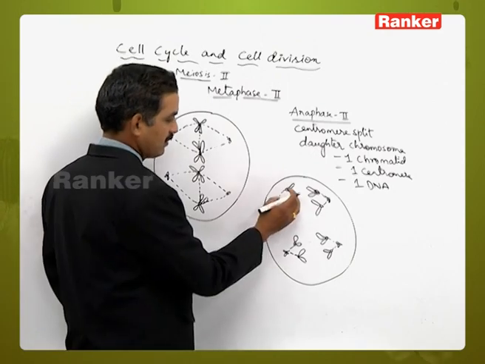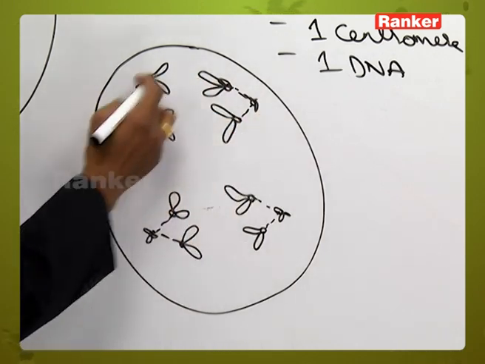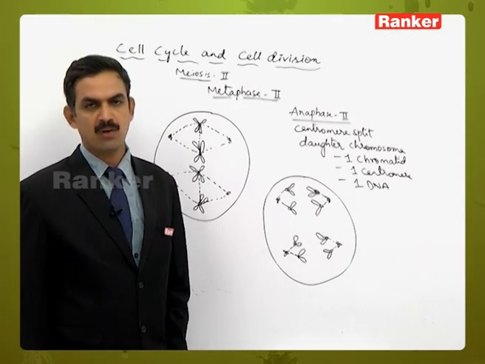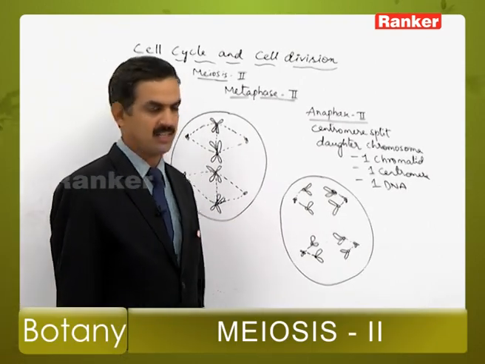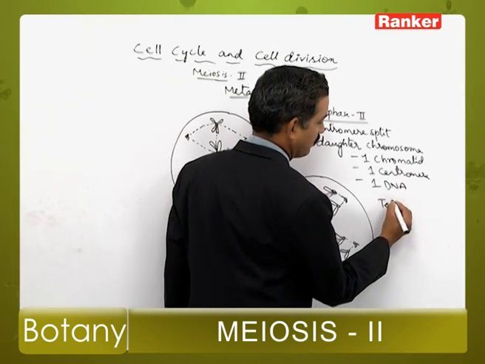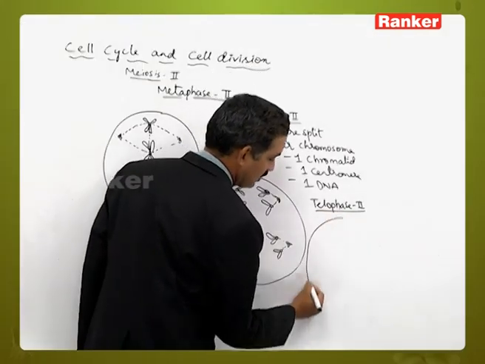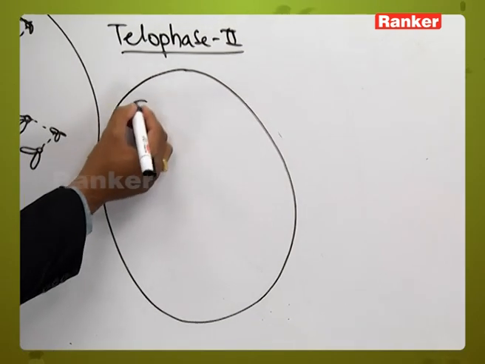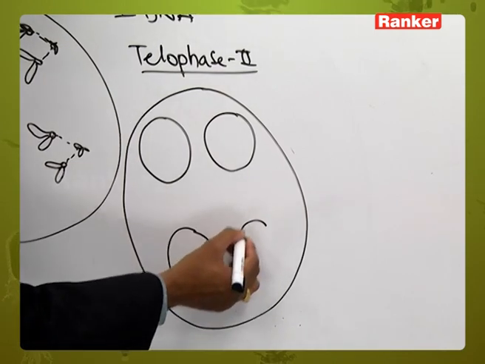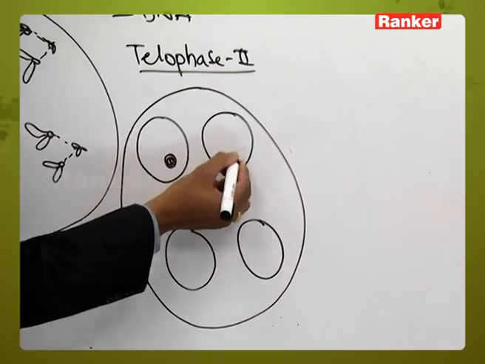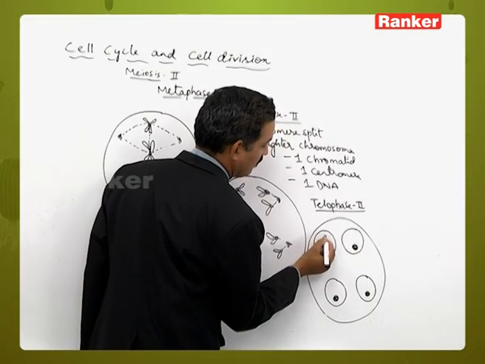Likewise, the daughter chromosomes move toward this pole, and these 2 daughters move to this side. Likewise, at the 4 corners, we can see 4 groups of chromosomes which have accumulated towards the 4 corners of the cell. Then telophase 2. During telophase 2, the 4 groups of daughter chromosomes reorganize the nuclear membrane, the nucleolus, the endoplasmic reticulum and Golgi complex to form 4 daughter nuclei.